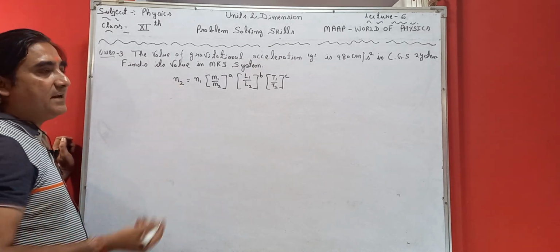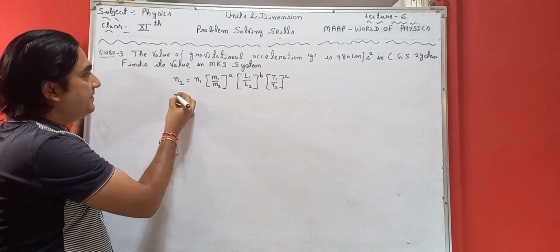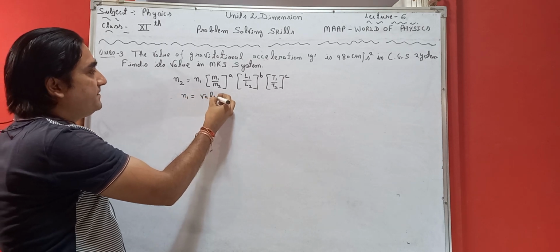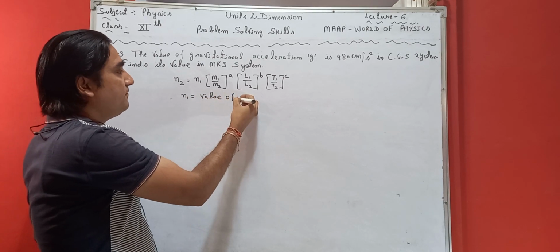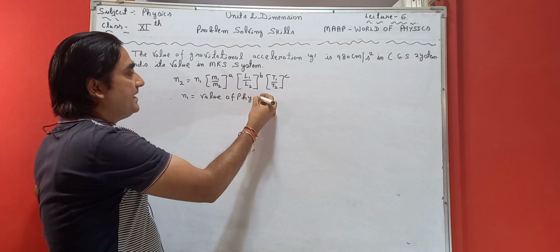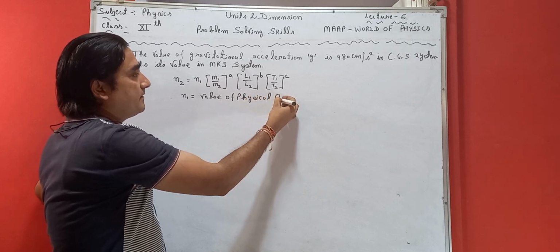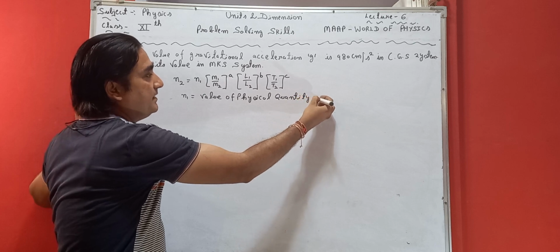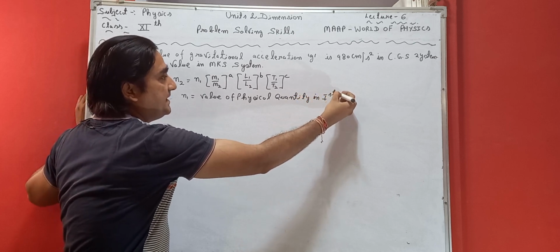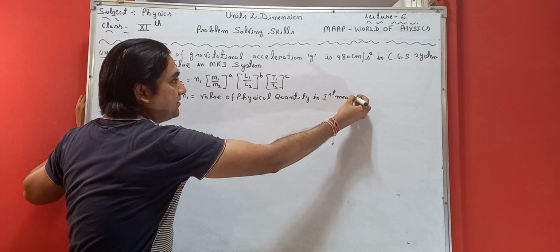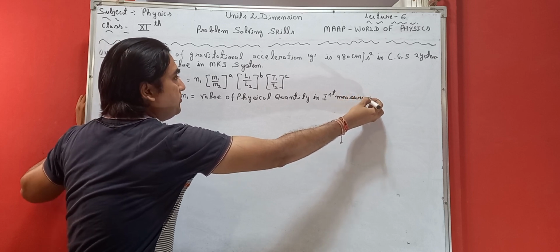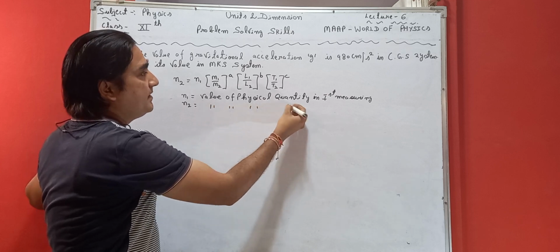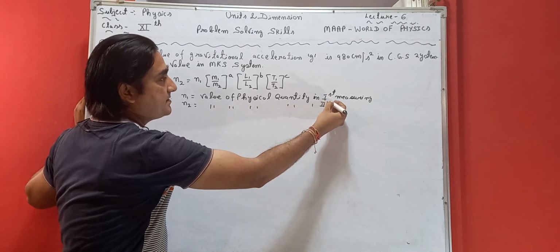So what are the values? I am elaborating here. n1 is the value of the physical quantity in the first measuring system. Similarly, n2 is the value of that physical quantity in the second measuring system.